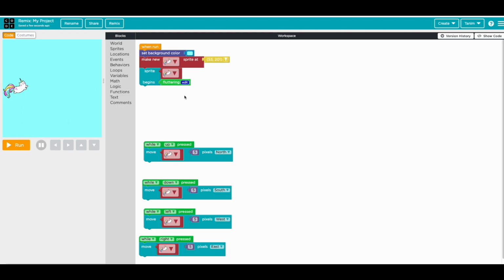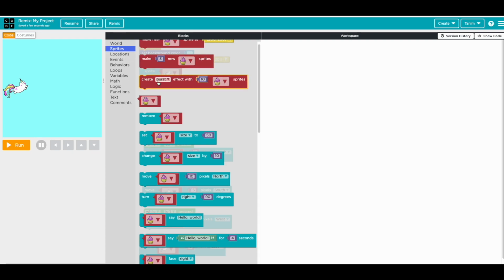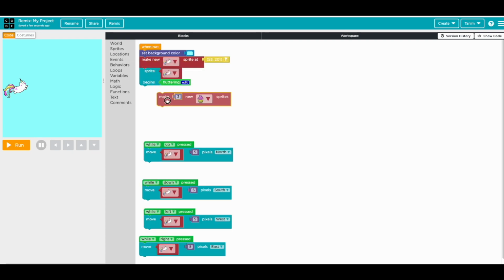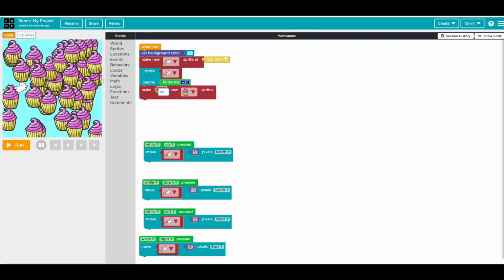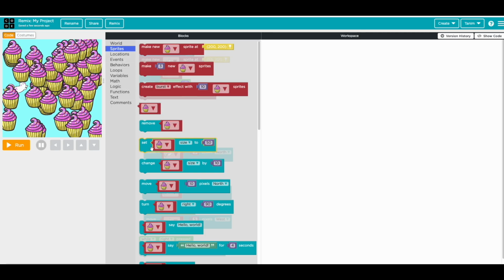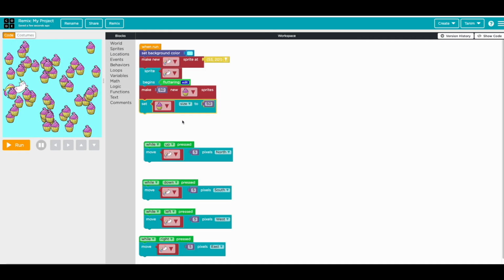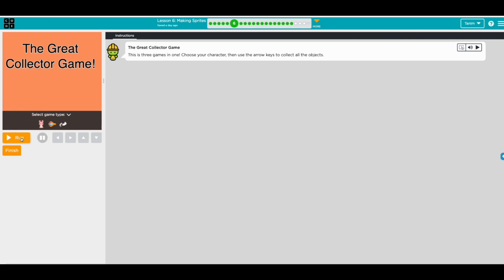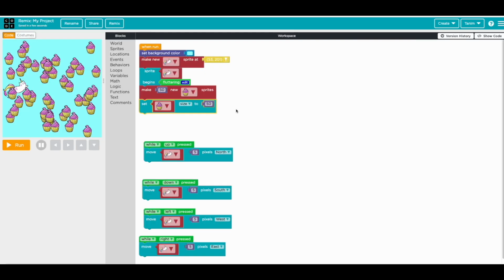So now we need to add the cupcakes, right? So we go sprite, make cupcake. So let's do cupcake. Okay, that's too big, so we need to change size. So we go sprite, set size to 50. I think that looks good. Run. Yeah, that looks like the size.